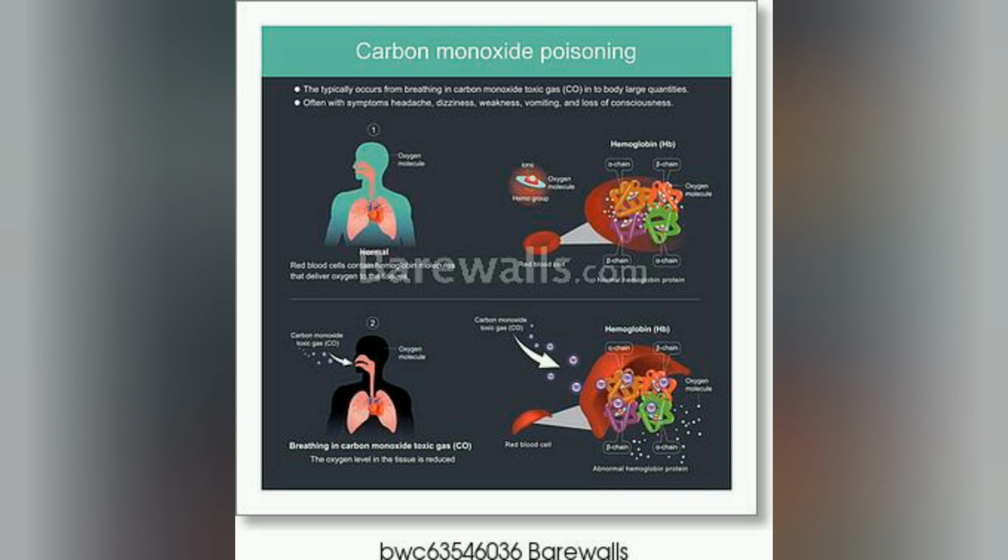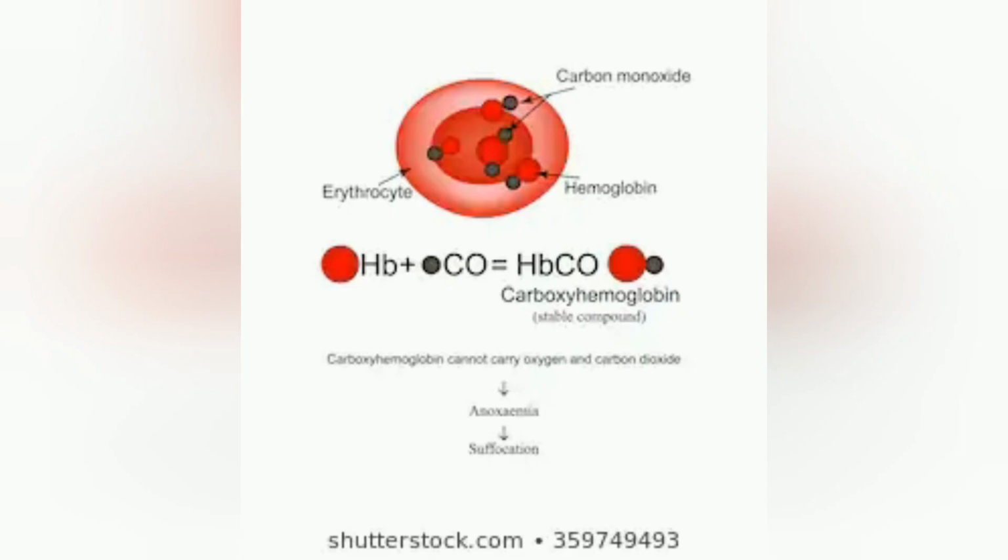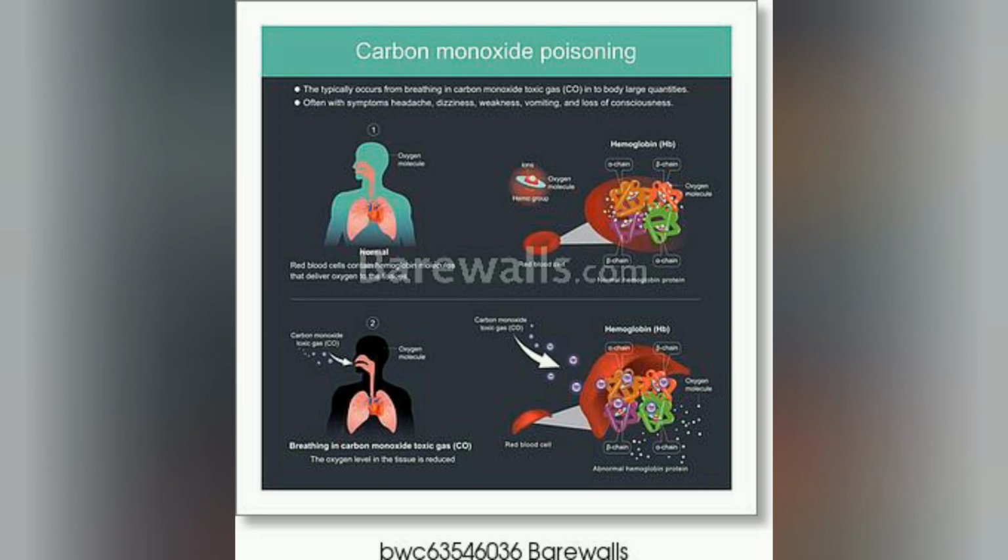Hemoglobin is the oxygen carrier. Because of the formation of carboxyhemoglobin, oxygen will not be supplied to the whole body cells, which results in death due to suffocation. If there is no oxygen supply to the cells, we will suffocate and it may lead to death also.